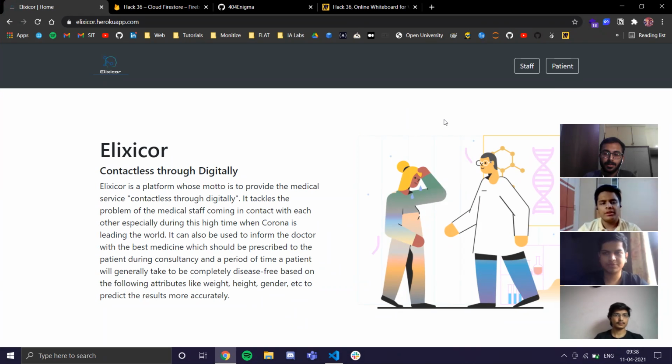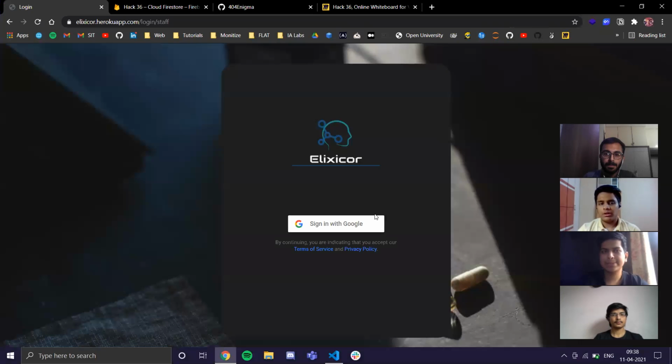So basically, we have created a software named Elexicor, and it is a platform whose motto is to provide the medical service contactlessly through digital. And here we have two admin portals, that is staff and patient. So if we log in through staff, we would be having the read and write access. But if we access through the patient, we only have the read access.